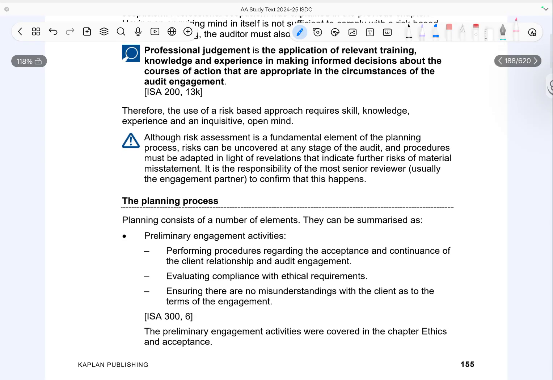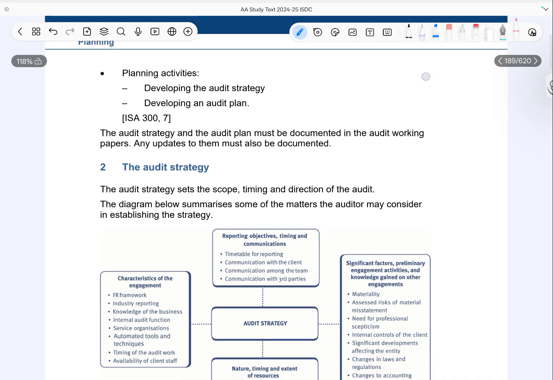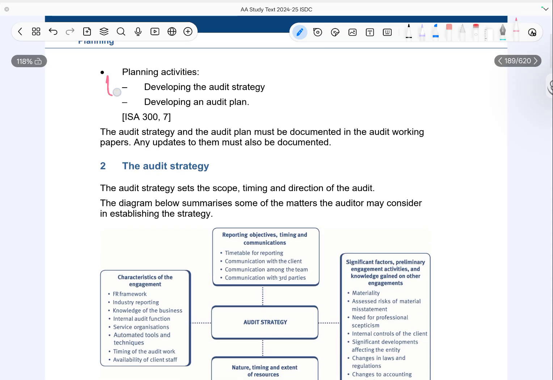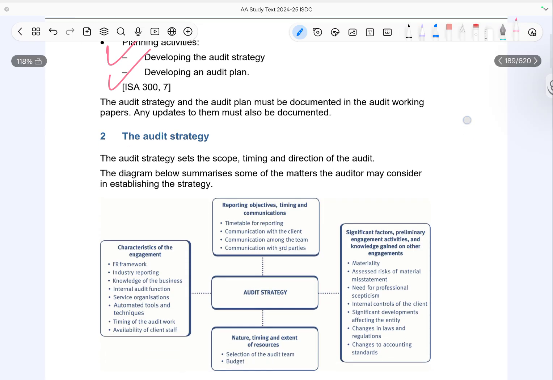Now, the planning process itself has multiple elements. It begins with the preliminary engagement activities. These include deciding whether to accept or continue with the client, ensuring compliance with ethical requirements, and confirming that there are no misunderstandings about the terms of the engagement. Planning activities include developing the strategy and the audit plan. The audit strategy and audit plan must be properly documented, and any changes made during the audit must also be recorded.